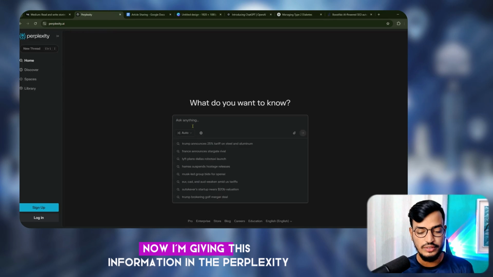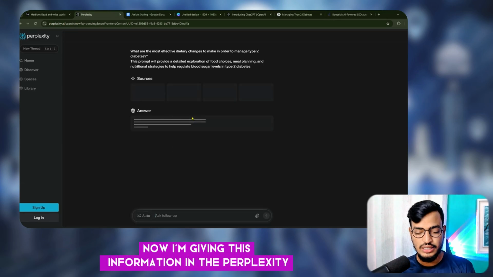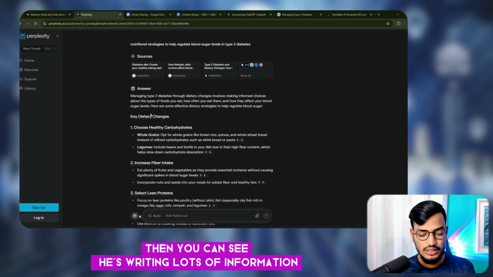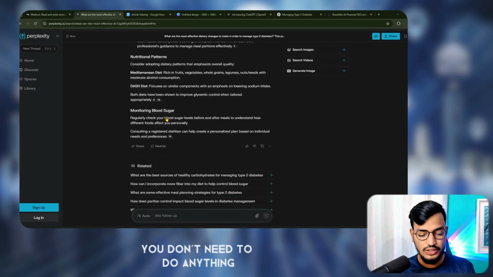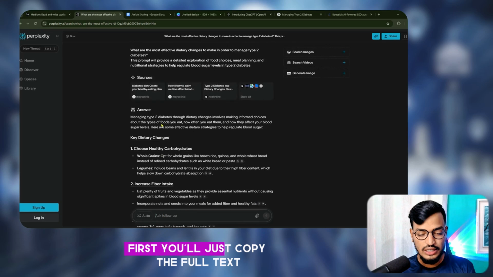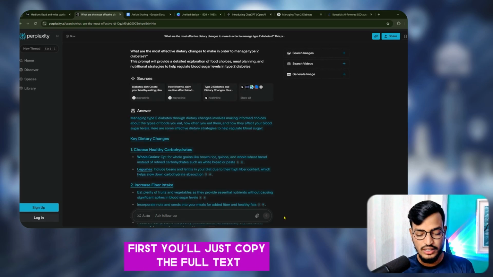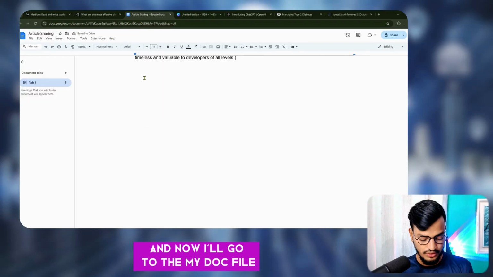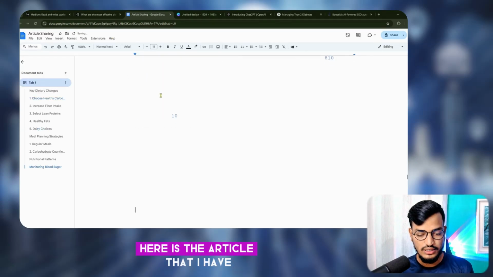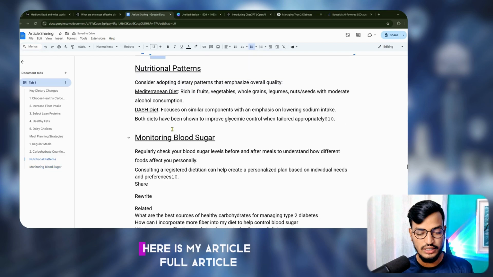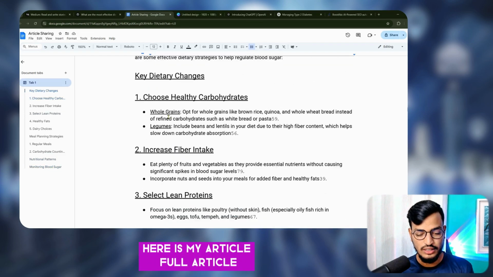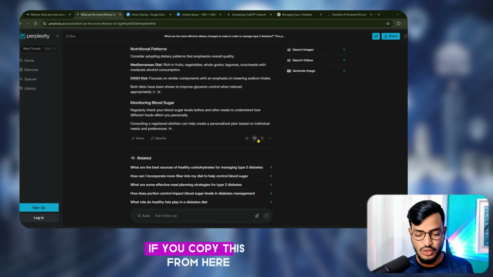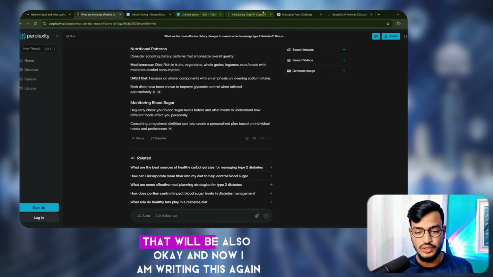Okay, now I'm giving this information to Perplexity. Then you can see it's writing lots of information. Let me show you one by one. You don't need to do anything at first. You'll just copy the full text. Okay, I copied, and now I'll go to my doc file. Here is the article that I have. Here you can see my full article. If you copy this from here, that will be also okay.